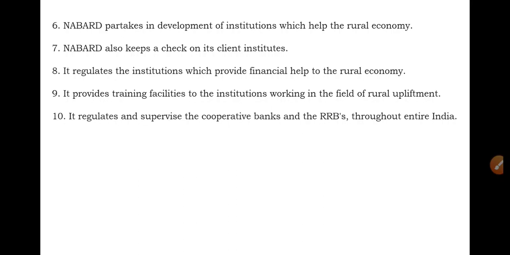NABARD headquarters is located at Mumbai, Maharashtra, and it is monitored through the Ministry of Finance, Government of India. The whole stake comes under the Government of India only, and it has different roles. It plays as an apex institute for rural development in the country, and also discharges various roles in the country.